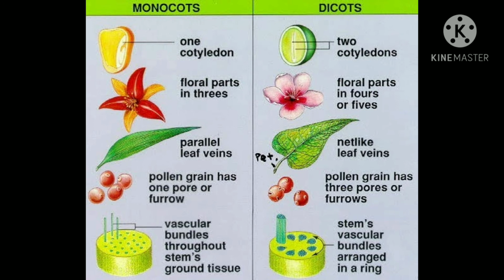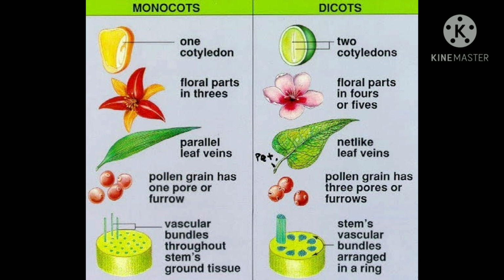Let us understand the main differences between monocots and dicots. If the seed has only one cotyledon, then it is said to be a monocot. Example, rice, wheat, maize, etc. And if the seed has two cotyledons and can be divided into equal halves easily, then the seed is said to be a dicot. Example, peas and beans.